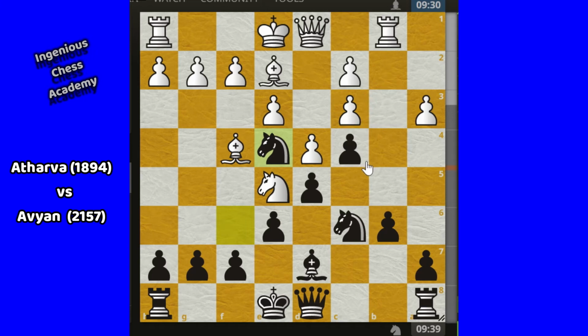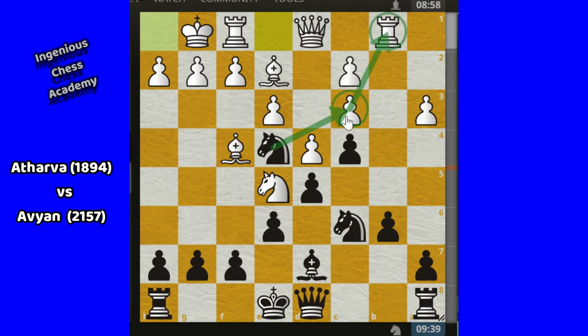So Atharva played here short castle. Short castle is another mistake because the knight is coming here. It is going to create a very nice fork here. So Avian didn't miss this opportunity. He played and takes c3. Now 1 point is gained by Avian.